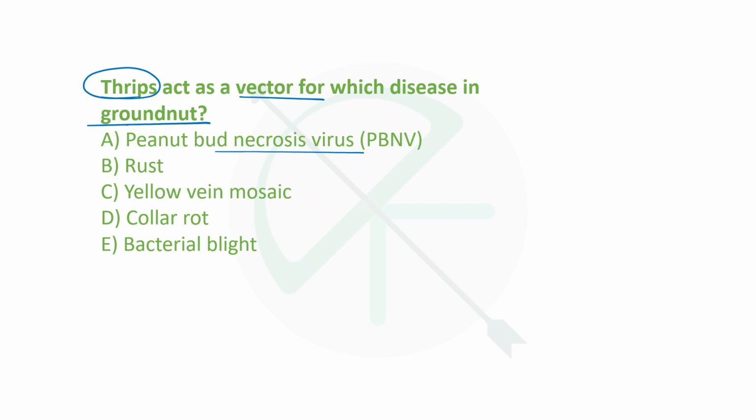Peanut bud necrosis, rust, yellow vein mosaic, collar rot, or bacterial blight? The option here says peanut bud necrosis, but basically it is called GBNV, groundnut bud necrosis virus, and thrips are mainly responsible for transmitting this one only. Okay, so thrips are a vector for groundnut bud necrosis virus. Okay, option A.